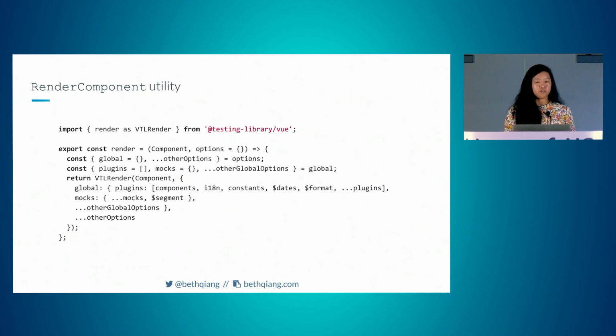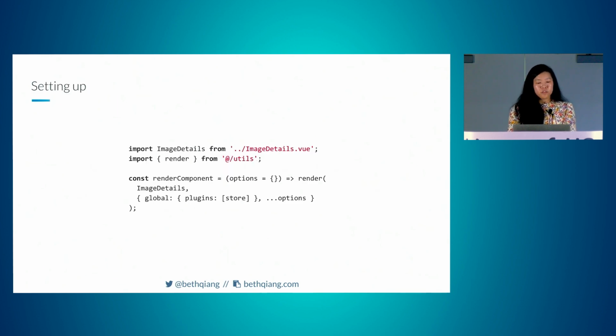This is built on top of Testing Library's render. That's what VTL render is. And then we can inject our components, the internationalization plugins, dates, format plugins, etc., Segment mocks, and then the user can also pass through any other plugins and mocks that they need. So this is what that looks like in practice, where we just declare a const of render component, use that render function, pass in our component, and then any other additional plugins or mocks that we are using.